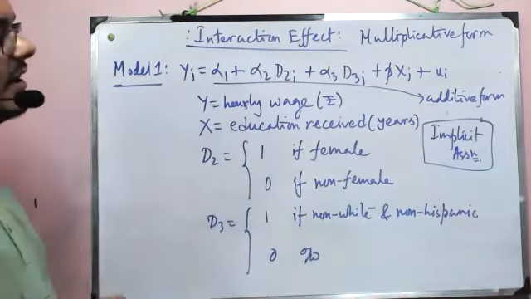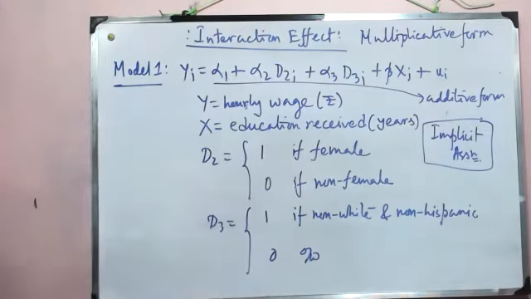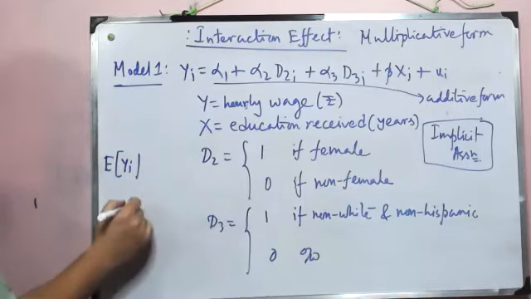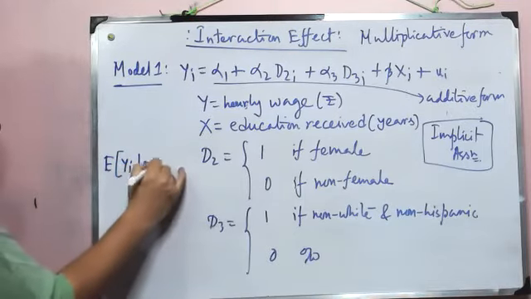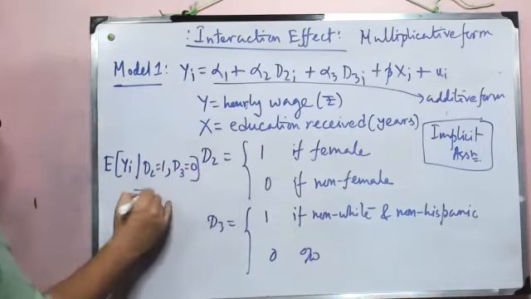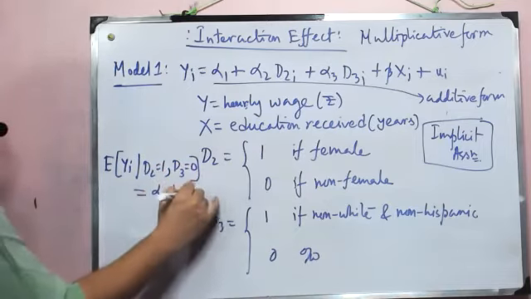And the assumption is very interesting. If I evaluate the expectation of yi given d2 equal to 1 and d3 equal to 0, it will be alpha 1 plus alpha 2.